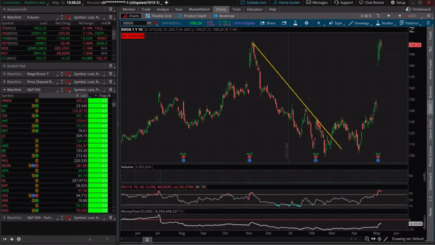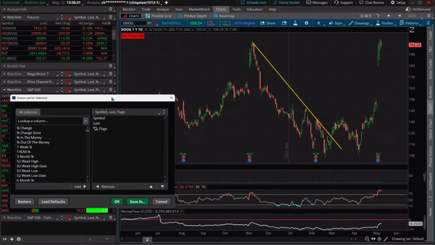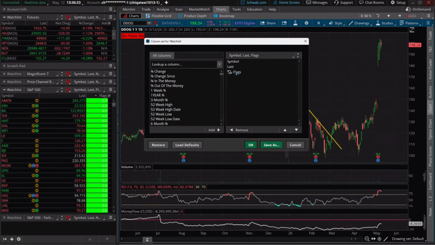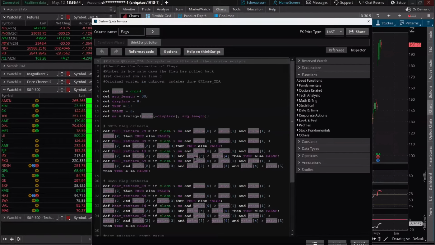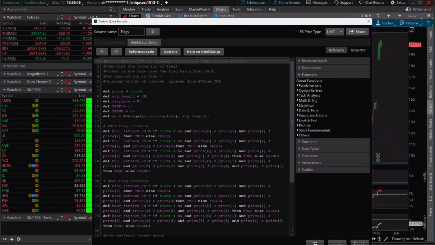Now I have one here too. These are flag patterns, and these are updated as well. And all this simply is a customizable script. Another thinkScript, again, not guaranteed for temperature accuracy, but there are the flags right there. I'm going to pull up the flags right there, and you've got it. This is one from a prior colleague of mine. He's built it out kind of in an old-fashioned way as well. There are other ways to do it, but I kept the old-fashioned way.